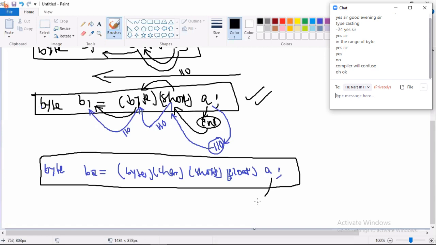A's place, what is placed? Int. Int and float compatible? Yes. The value coming out is what? Float. Float and short compatible? Yes. Short and char compatible? Yes. Char and byte compatible? Yes. The coming value is byte. Can byte be stored in byte? Yes. The compiler compiled it.